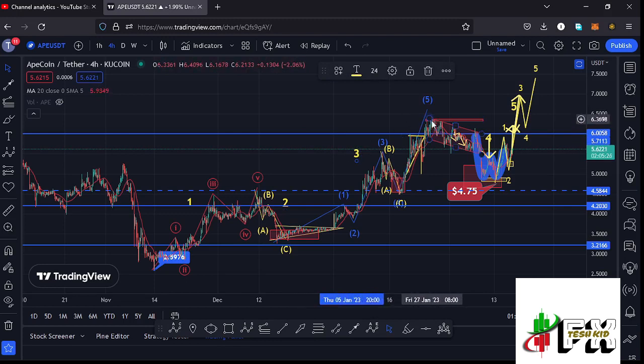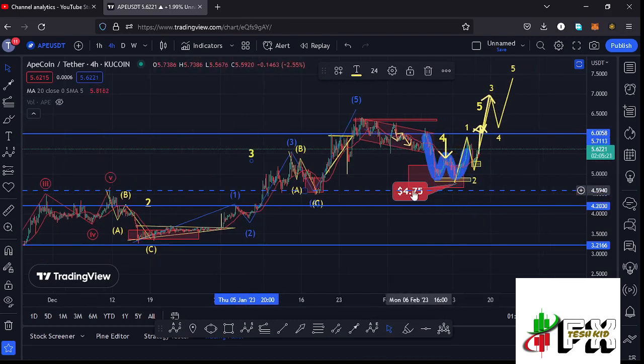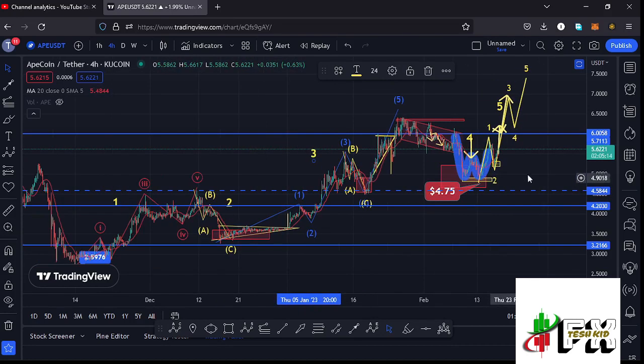And after seeing the high for that wave 3, we started this corrective structure in a move that has now given us a low in the formation of that wave 4 at around the $4.75 mark. And after seeing the low for that fourth wave, whatever we expect on the long-term scenarios is a massive bounce to the upside in the formation of this wave 5.